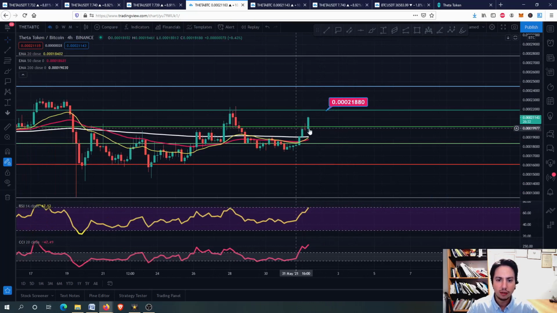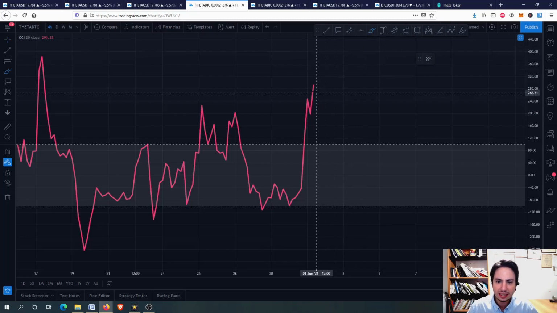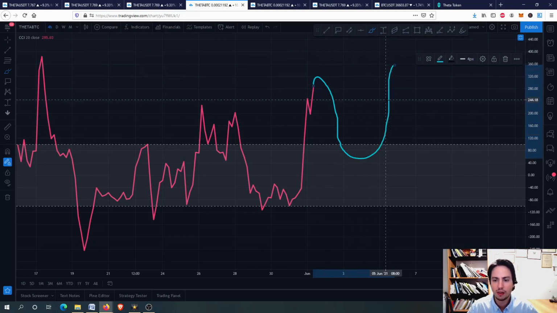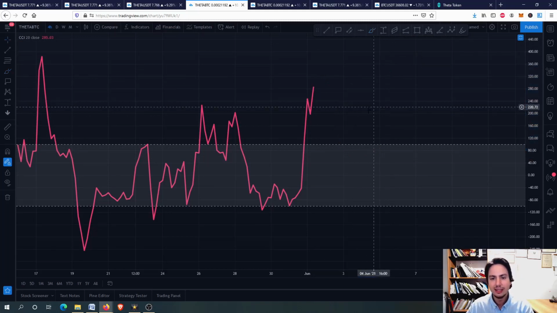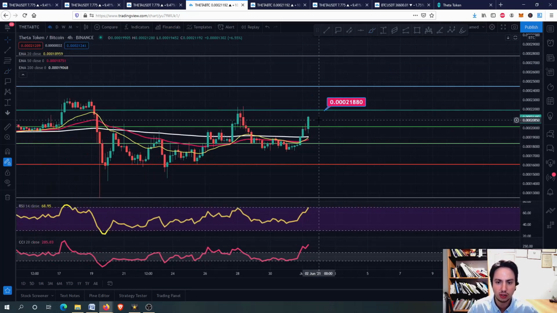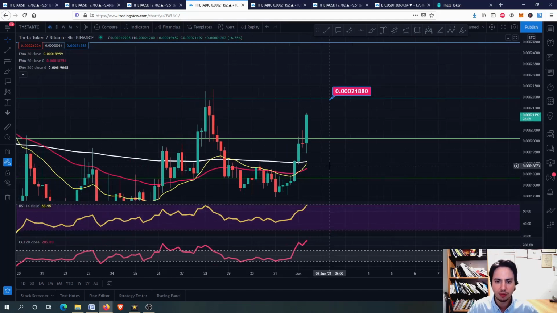So if we go here and we correct, do not worry at all, it will be for the next 1 to 2 days. If we correct here, it is because of the commodity channel index, and therefore correcting here might mean that we might as well move downwards, but not so much downwards as before, and therefore we can go upwards as well. This is what happens when the altcoin is very strong against Bitcoin. You can see here we are going all the way upwards. The 20-day EMA is above the 50-day EMA.